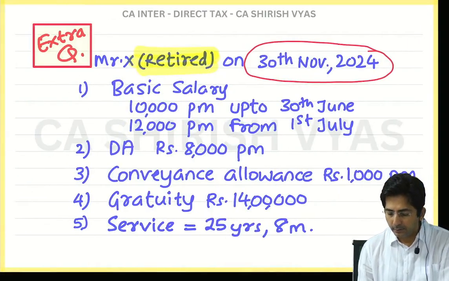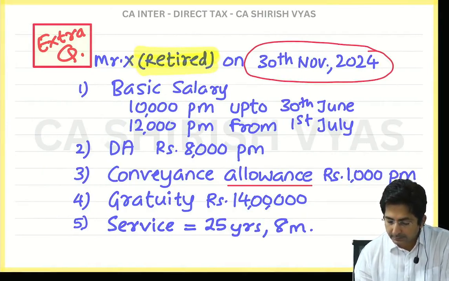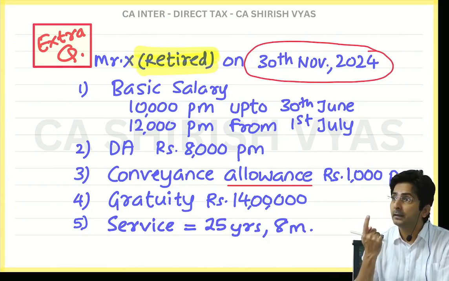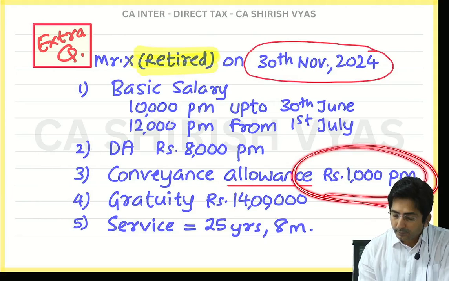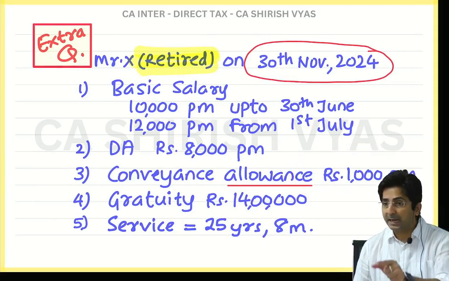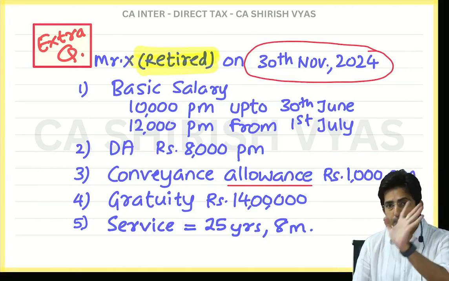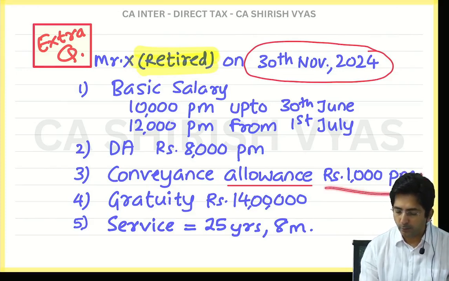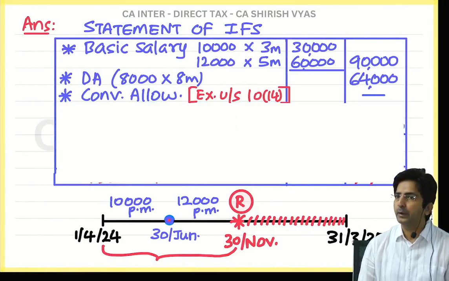Then the next point is what? Conveyance allowance. Conveyance allowance is an allowance. Did you notice? An allowance means TC hat, TC udhar. So tell me, where is it: TC hat, TC udhar? TC udhar, see. Amount exempt is amount spent. But amount spent is not given. Assume fully spent. Last lecture I asked you to write a note also: if in TC udhar amount spent is not given, assume full spent. All amount is spent. So fully exempt. But first 1,000 into how many months? 8 months. See what I have done? Directly I put a dash. You can do a shortcut. If you want, you can write in the inner column.